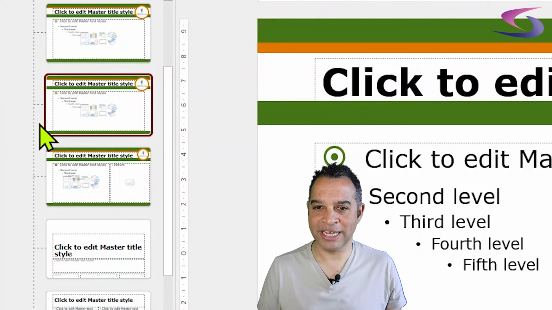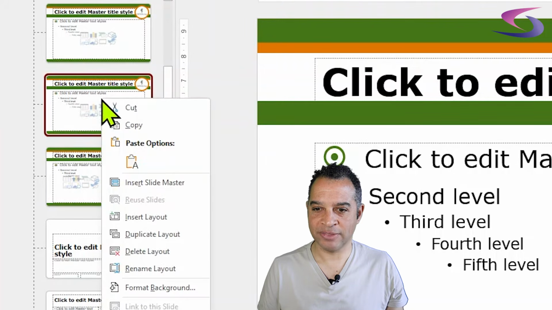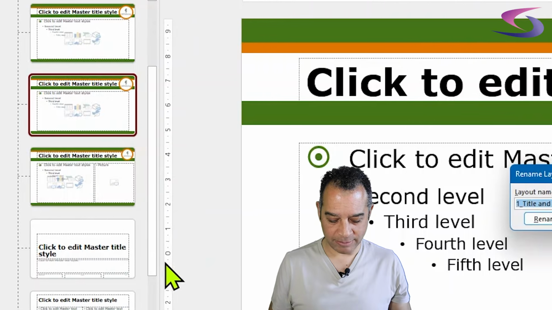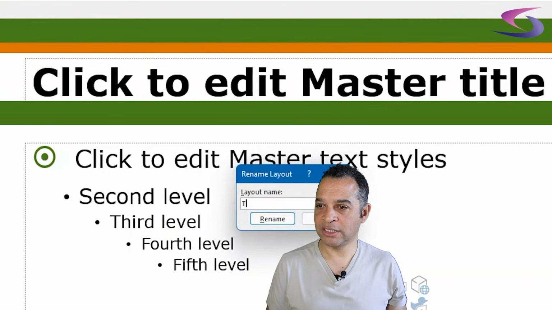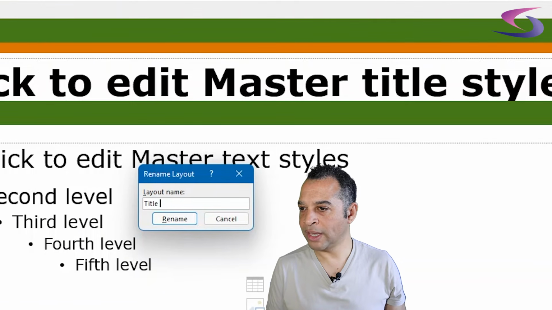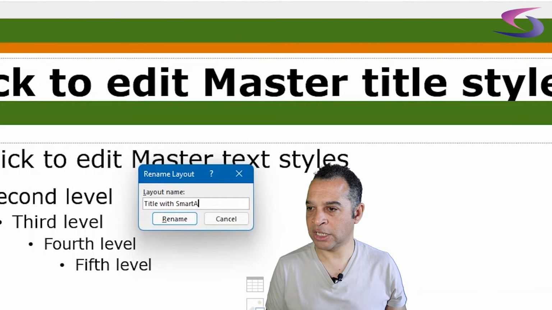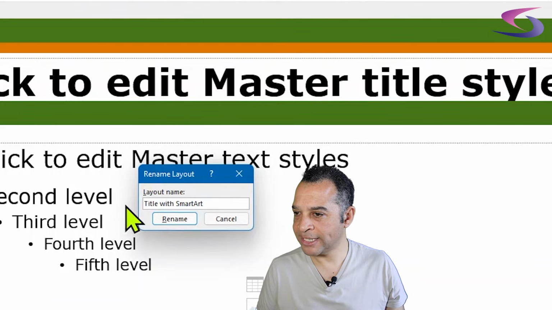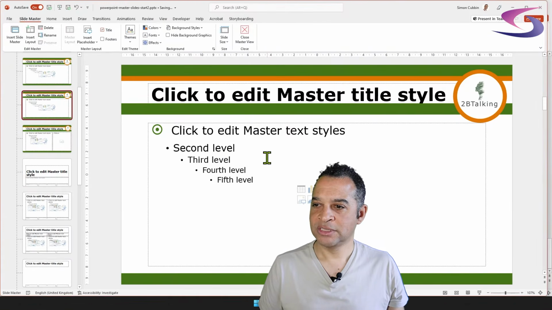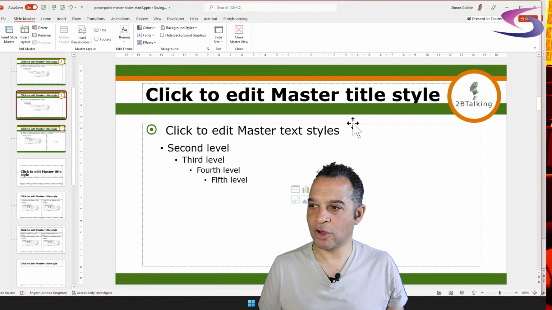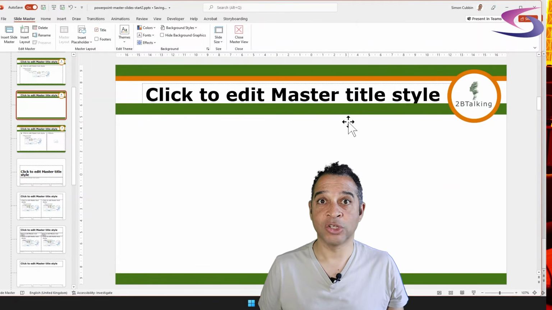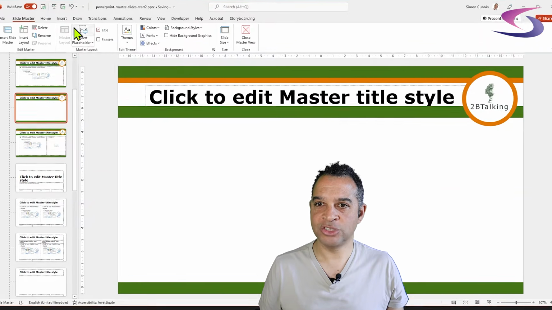Notice it's got a 1 underscore at the beginning. So let me right click on that one I've just copied and go to rename layout. And I'm going to call this one title with smart art. I spelled that right. That's good. Click on rename. So what I'm going to do here is get rid of the content placeholder.